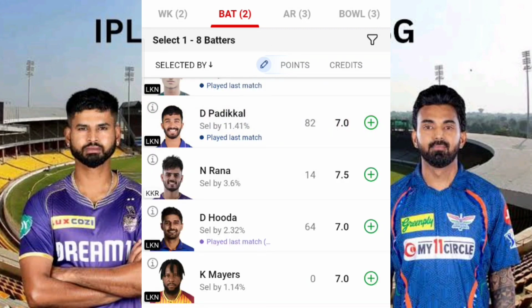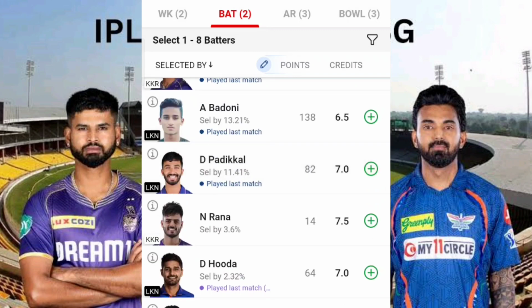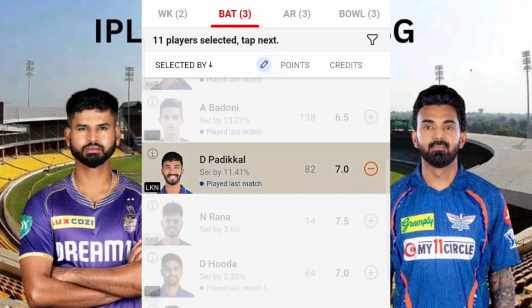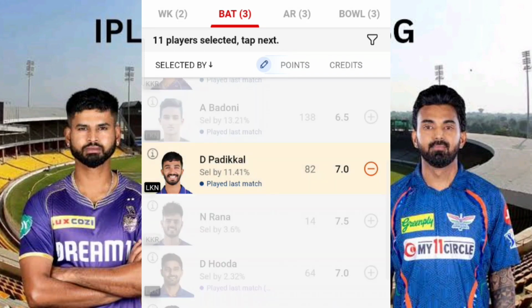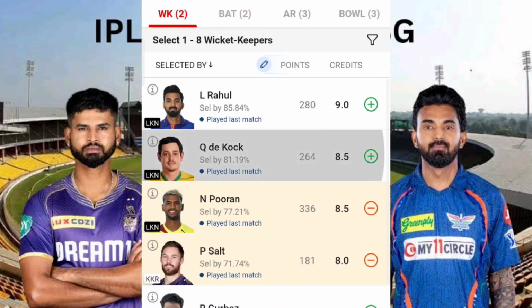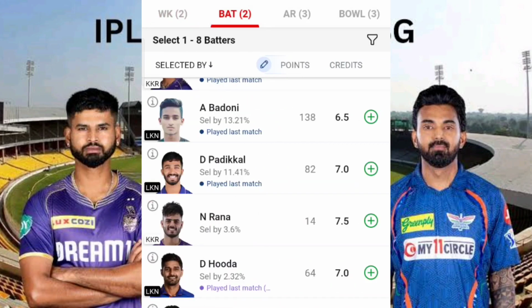Okay, will Devdutt Padikkal also follow them by losing his wicket early? That's the psychological factor as well as potential. There's one more advantage for Mitchell Starc, that he's also a lefty. Both of these lefties, Devdutt Padikkal as well as Quinton de Kock, are very dangerous for tomorrow's match